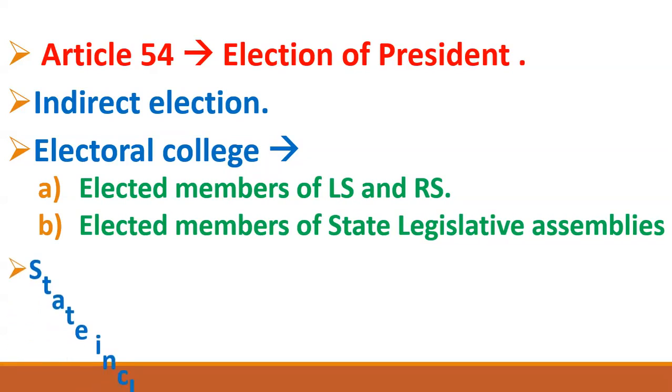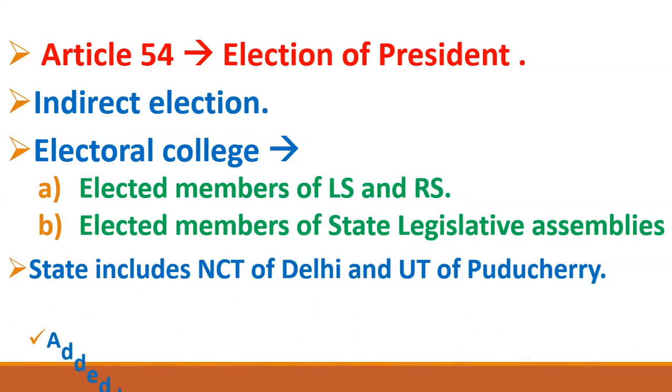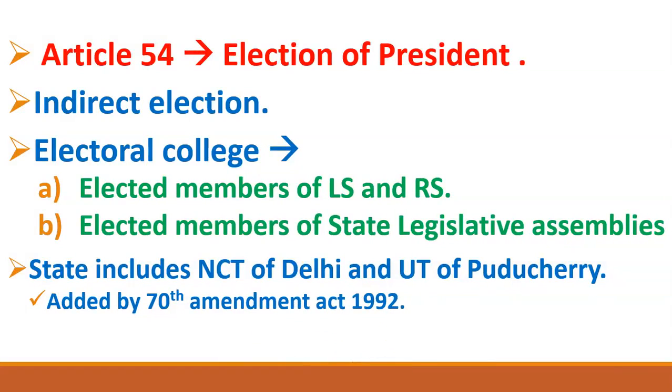Now friends, this word state also includes the National Capital Territory of Delhi and the Union Territory of Pondicherry. It means the members of the legislative assemblies of Delhi and Pondicherry will also give vote in the elections of the president. This was added by the 70th Constitutional Amendment Act 1992, and these assemblies started participating in the election of the president from the year 1997. So this is the entire electoral college of the president.